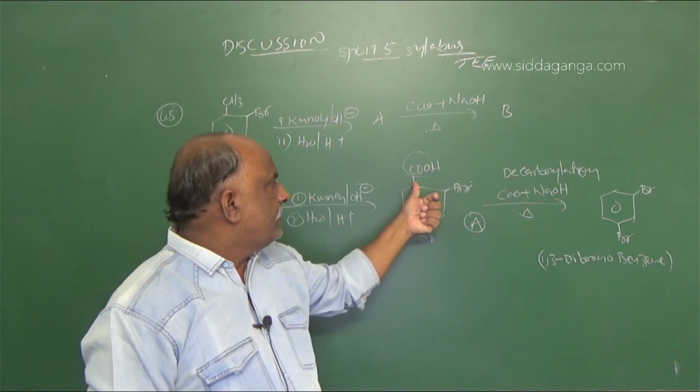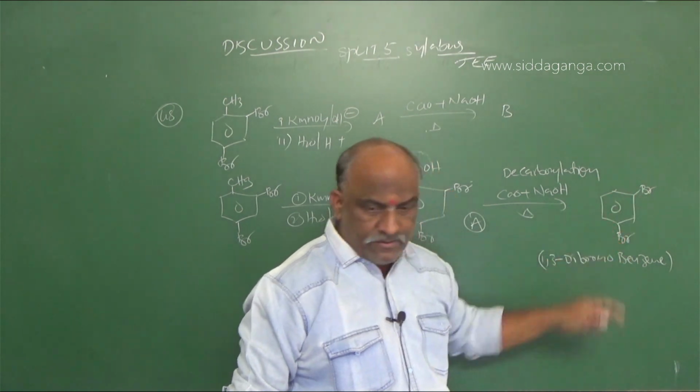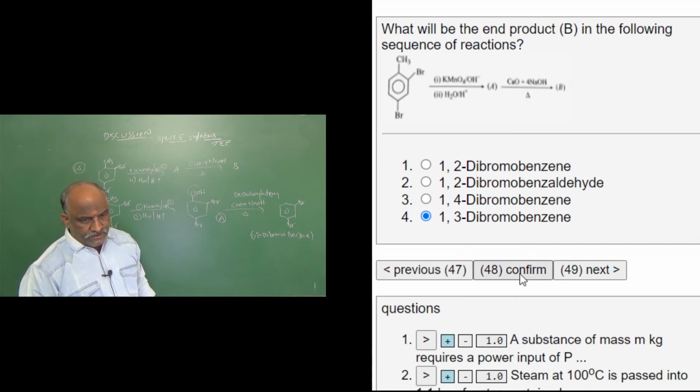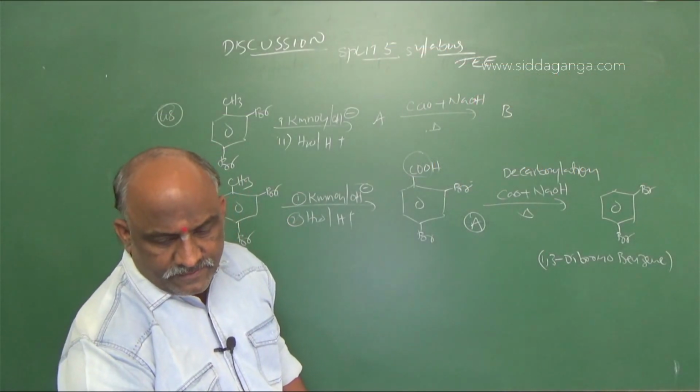This H will occupy the position. Then the answer will be H here and Br. So the right answer for this question is 1,3-dibromobenzene, which is the last option. Clear? So this is correct for this one. And next one.